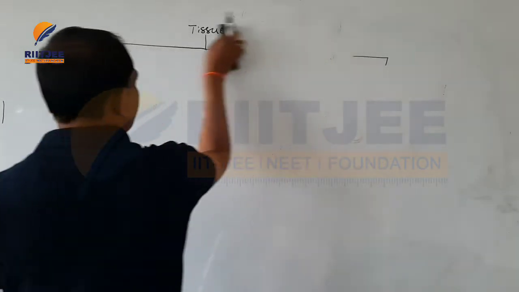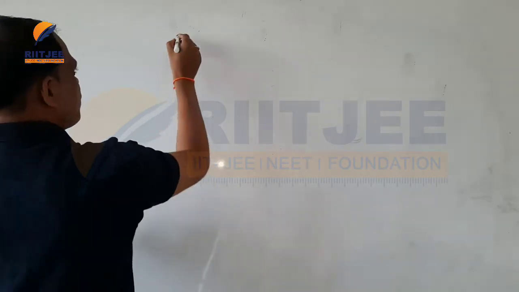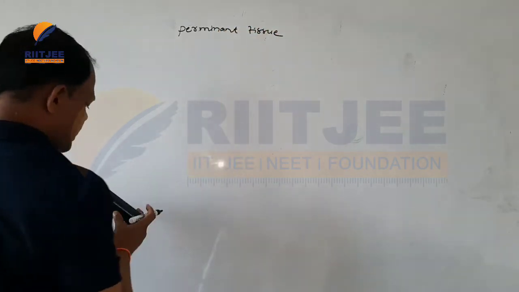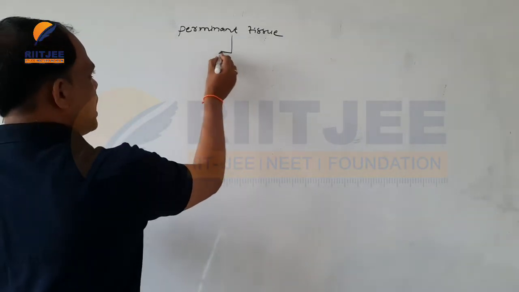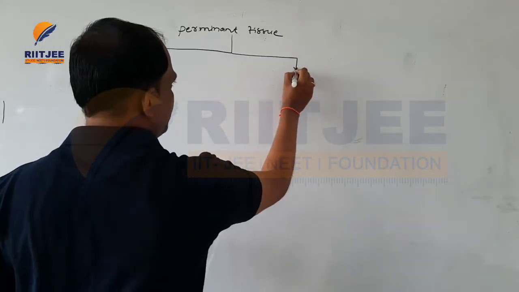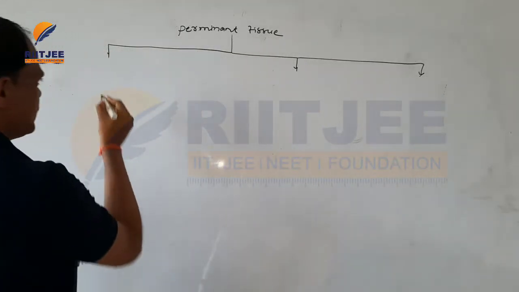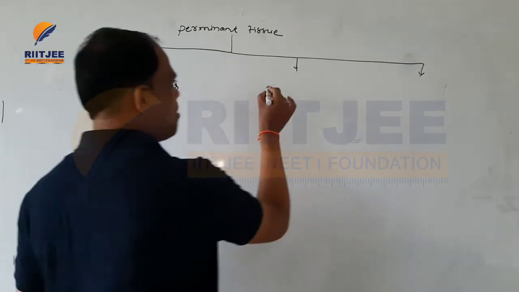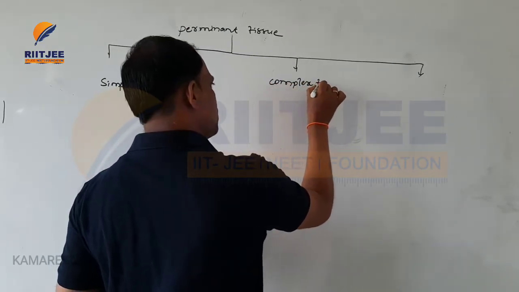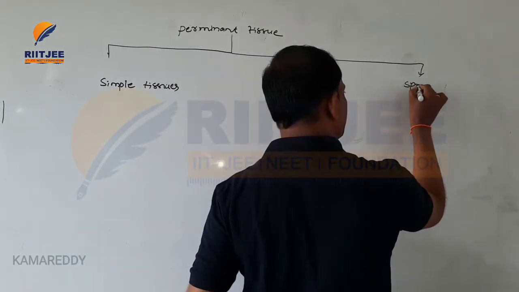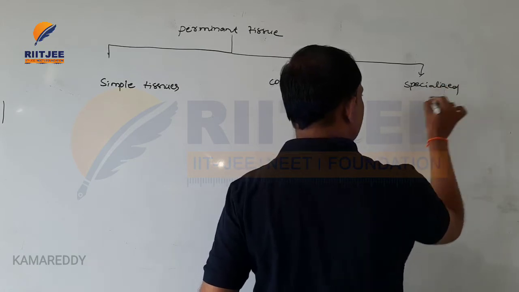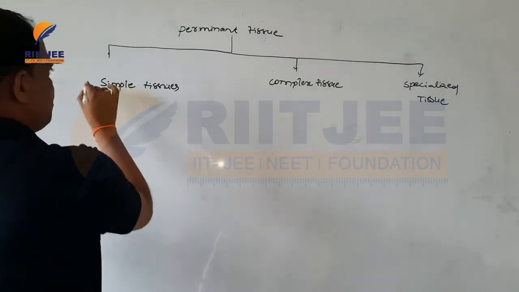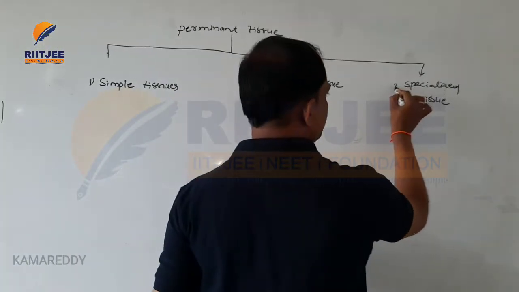Now permanent tissues. Based on the ability of function, permanent tissues can again be divided into three types. One is simple tissue, the second is complex tissue, and the third is specialized tissue. These are the three types of permanent tissues.